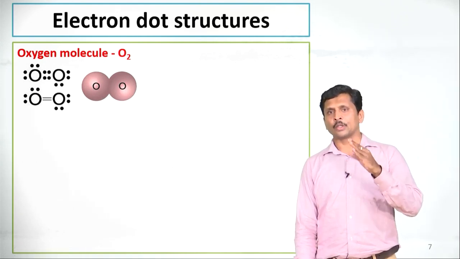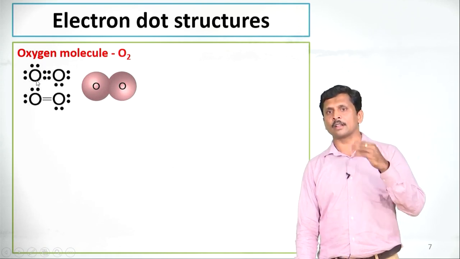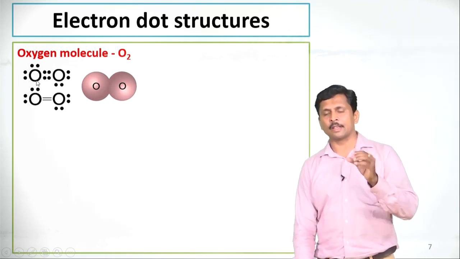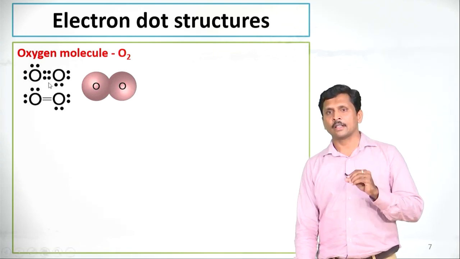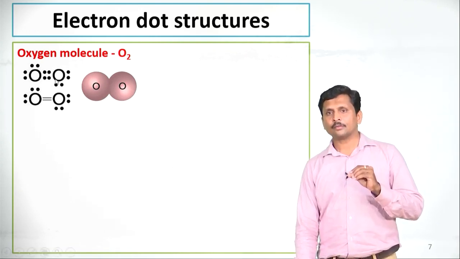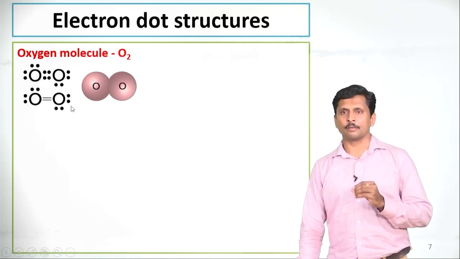K shell has 2 electrons, completely filled, then L shell has 6 electrons. These 6 electrons are the valence electrons of oxygen. Here is another oxygen atom, 6 electrons are there. These 2 oxygen atoms combine together by sharing of electrons, forming a covalent bond and make an oxygen molecule.